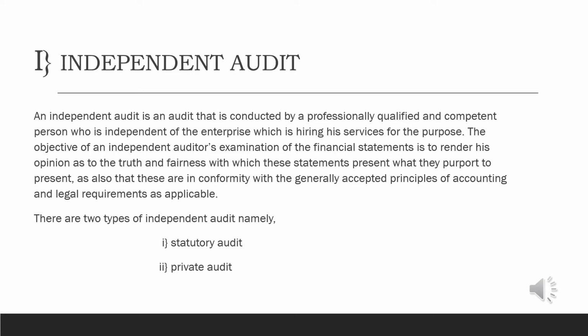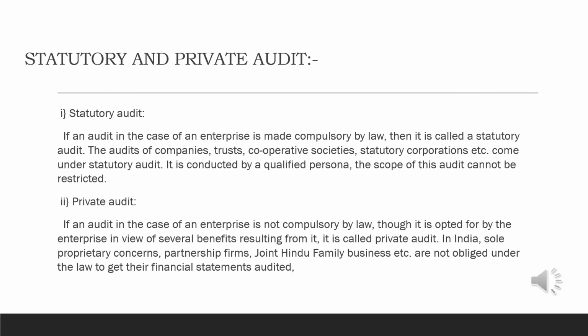There are 2 types of independent audit. They are statutory audit and private audit. First one, statutory audit. If an audit in the case of an enterprise is made compulsory by the law, then it is called a statutory audit. The audits of companies, trusts, cooperative societies, statutory corporations, etc. come under statutory audit. It is conducted by a qualified person. The scope of this audit cannot be restricted.